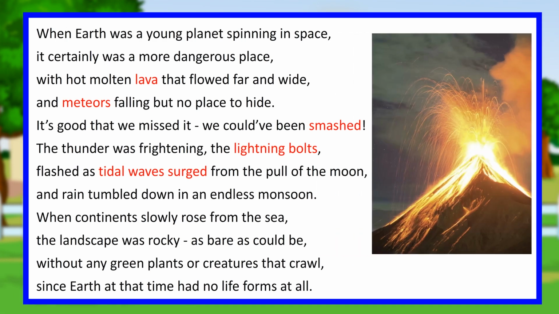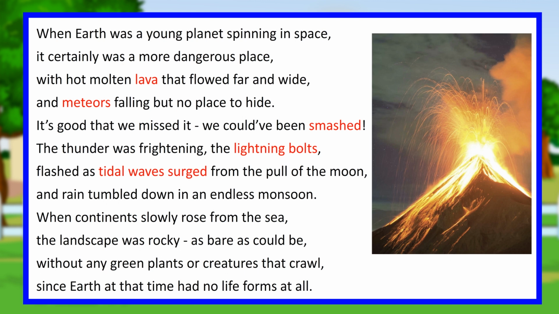The bad old days. When Earth was a young planet spinning in space, it certainly was a more dangerous place, with hot molten lava that flowed far and wide, and meteors falling but no place to hide. It's good that we missed it. We could have been smashed. The thunder was frightening, the lightning bolts flashed as tidal waves surged from the pull of the moon, and rain tumbled down in an endless monsoon.